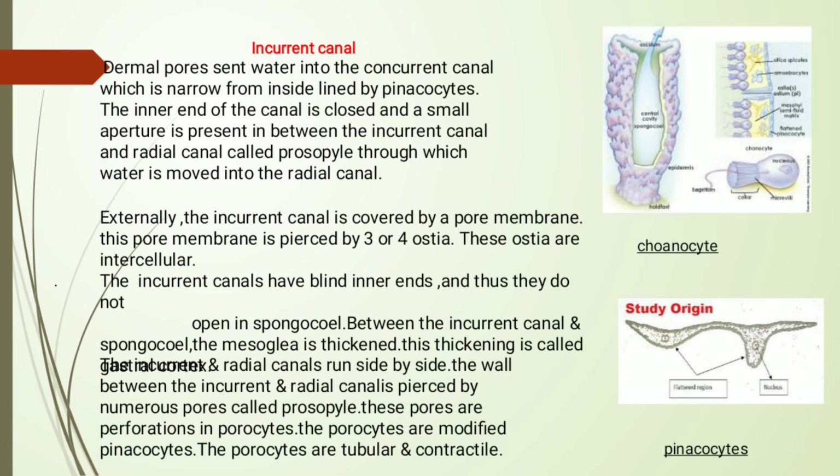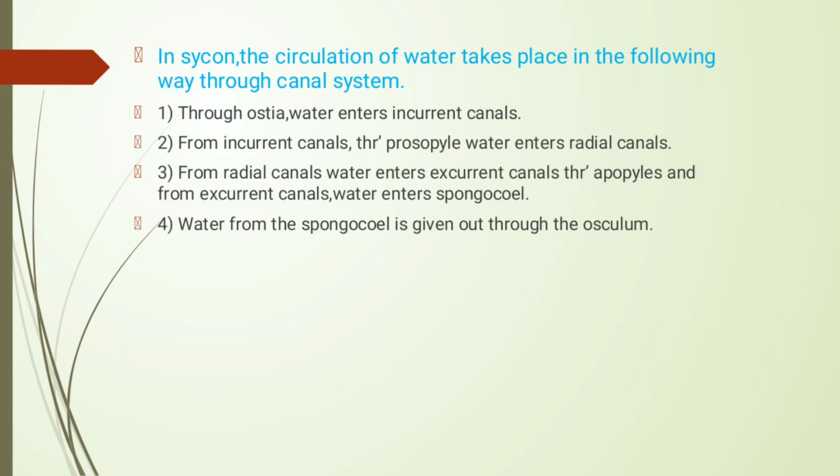Let us see how the circulation of water takes place in Sycon through the canal system. Through the ostia, water enters into the incurrent canals.